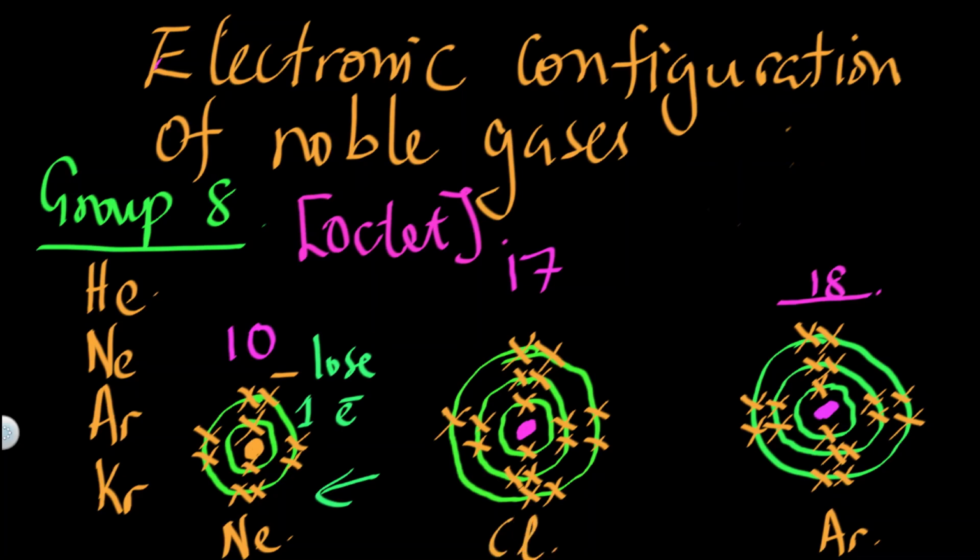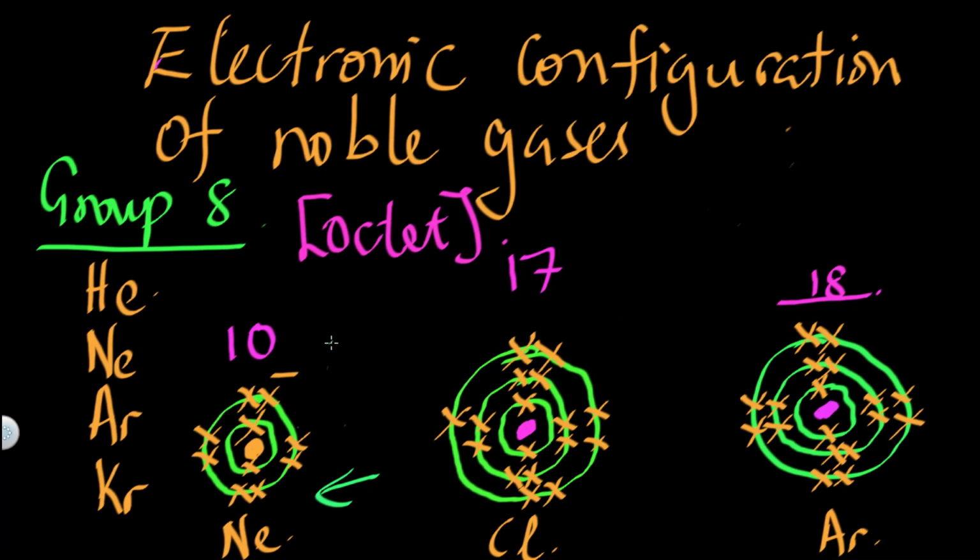Now, just like sodium, chlorine has, before it, a noble gas, neon. Ahead of it, there is another noble gas, argon. Now, if chlorine wants to be like neon, it has to lose 7 electrons.